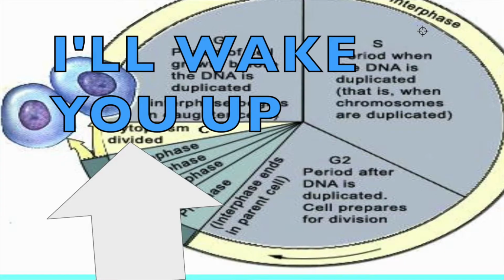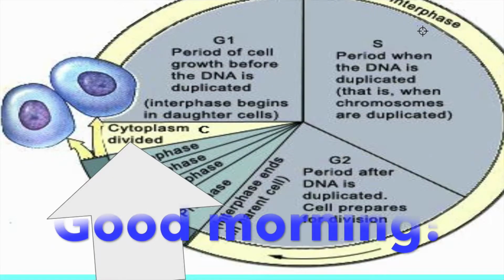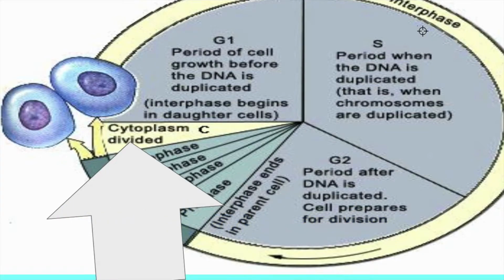Finally, it's time to finish up this cycle with cytokinesis. The final stage of the cell cycle. In this last part, cytokinesis separates the 2 nuclei into daughter cells. These cells are identical to the original parent cell.